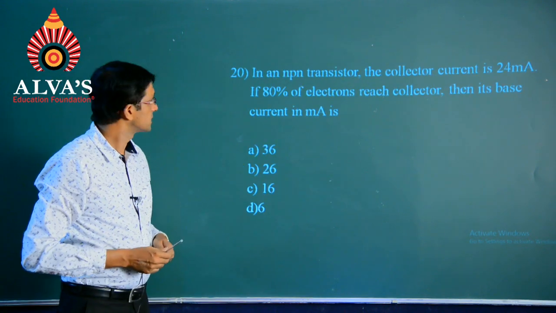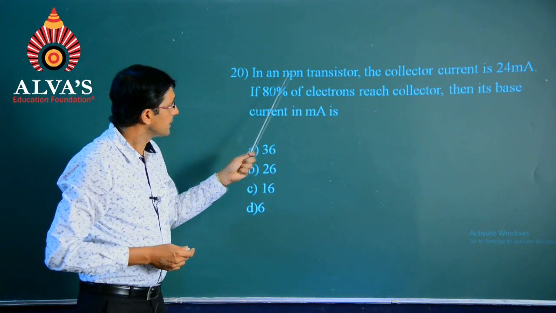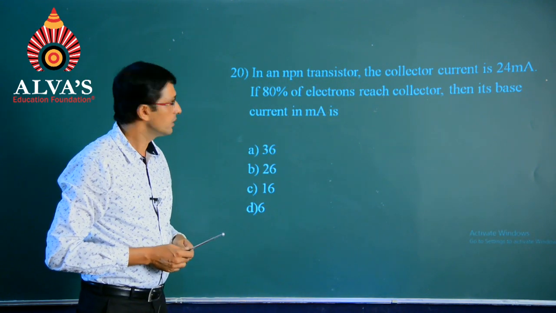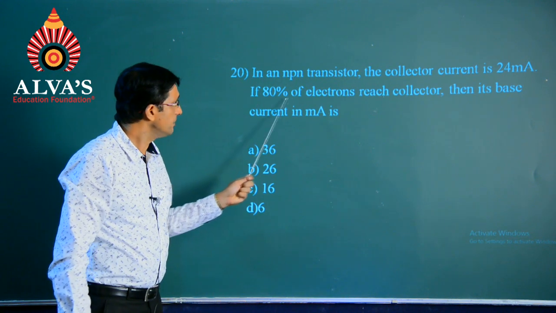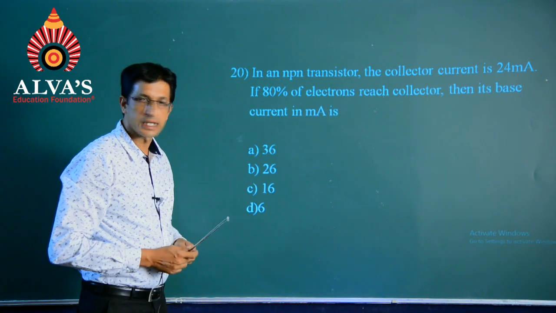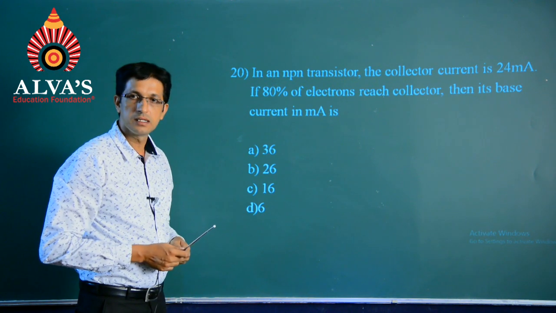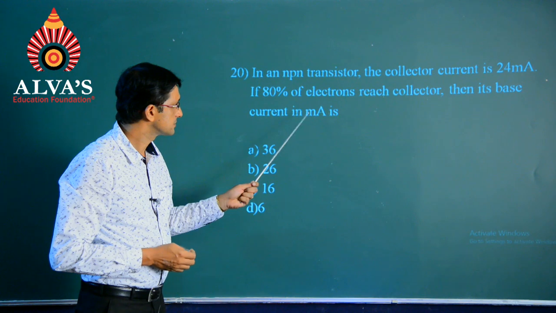Next question. In an NPN transistor, the collector current is 24 milliampere. If 80% of the electrons reach the collector, then its base current in milliampere is.